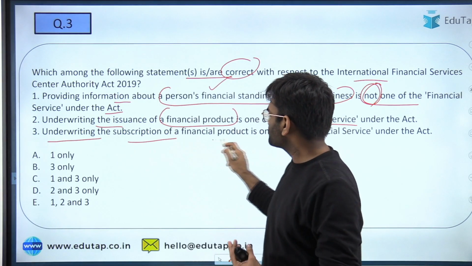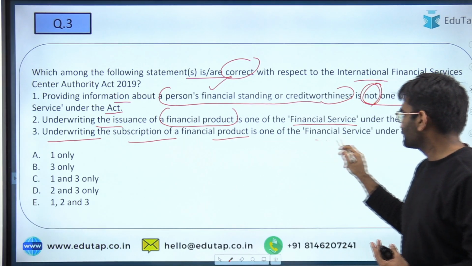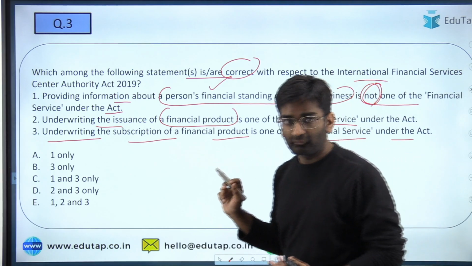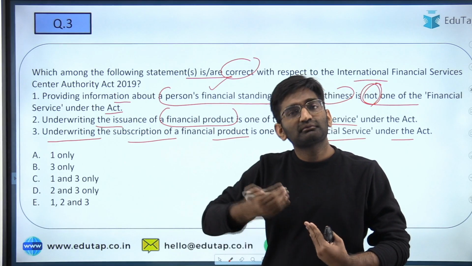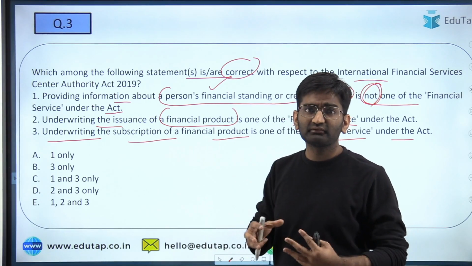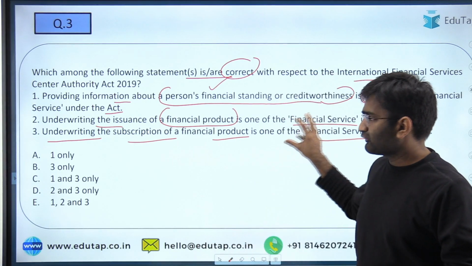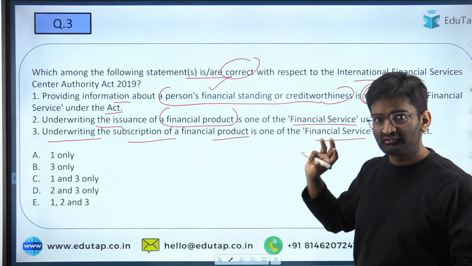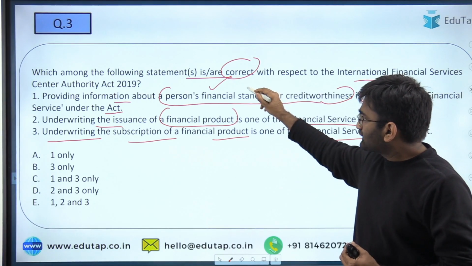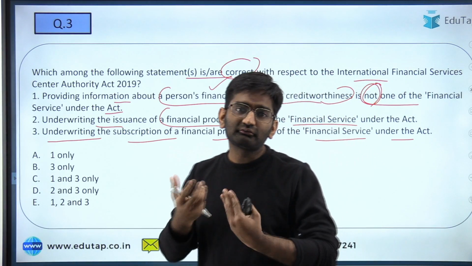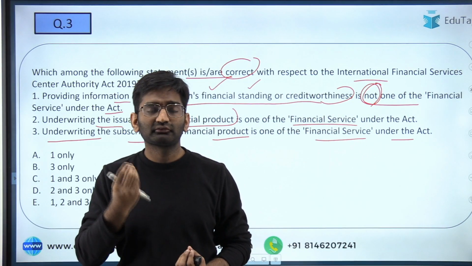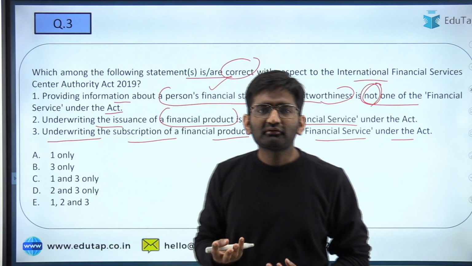Underwriting the subscription of a financial product is one of the financial services under the Act. So let me tell you, yes, underwriting the issuance as well as subscription of a product is included as part of the definition of financial service. Here, the first statement might be confusing, that only providing information on credit worthiness of a specific person or entity might not be a financial service.